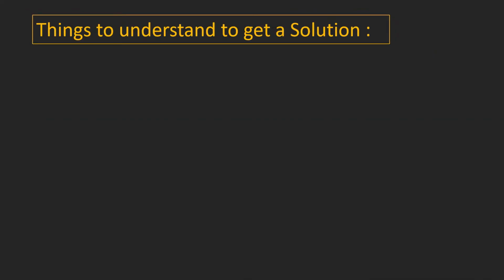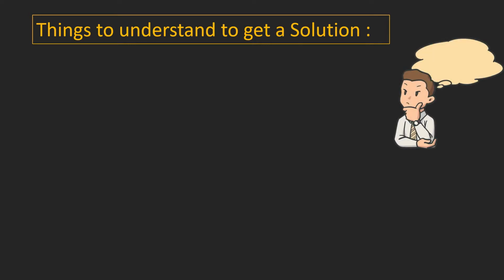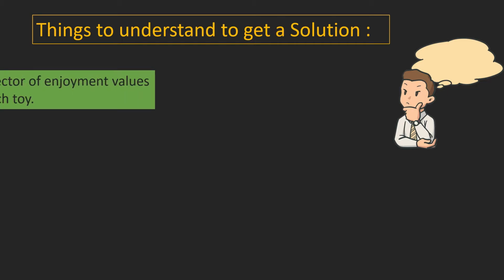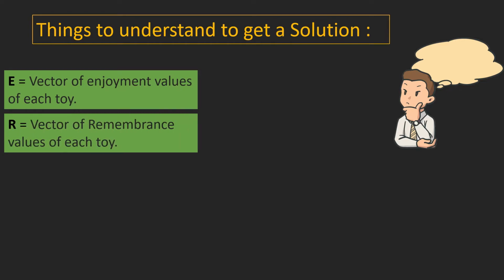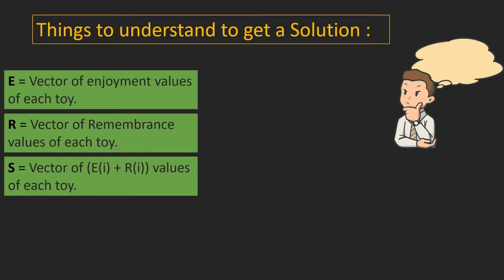This problem needs some thinking. Initially all toys are untouched. So in round 1 Axel can play with all of them. We will use 3 vectors. Vector enjoy to store the value of enjoyment of each toy. Vector remember to store the value of remembrance of each toy. Vector S to store the added value of enjoyment plus remembrance of each toy.